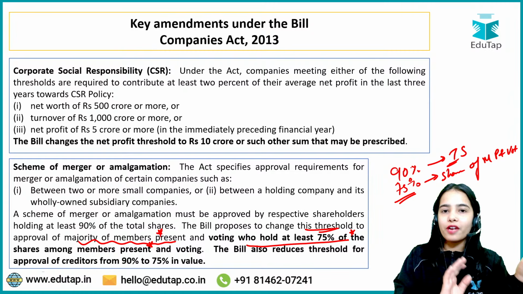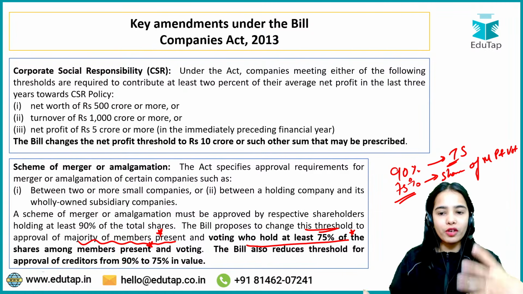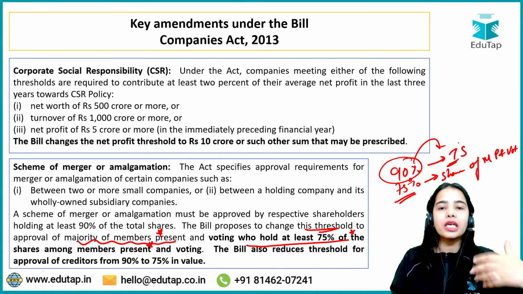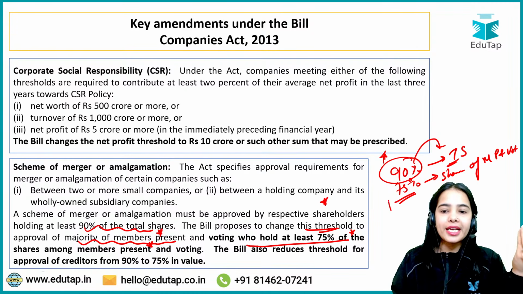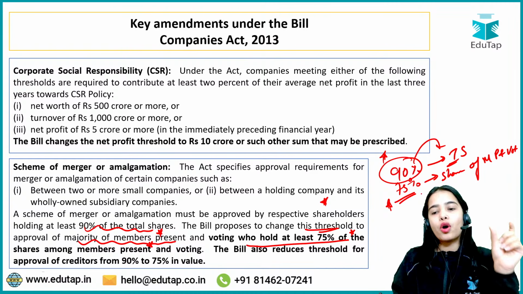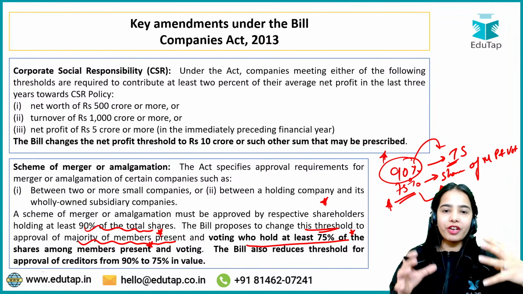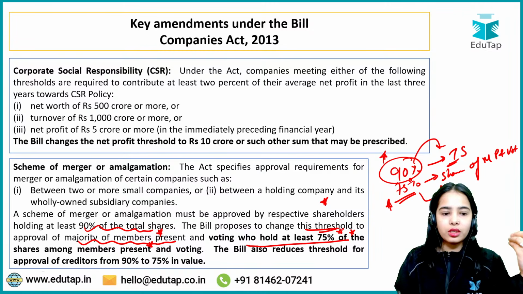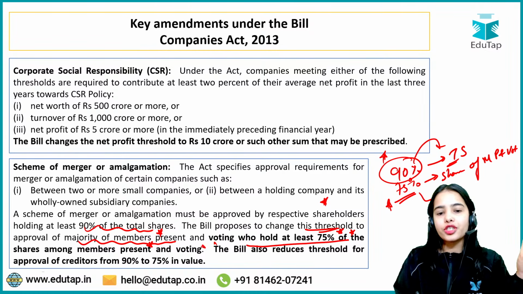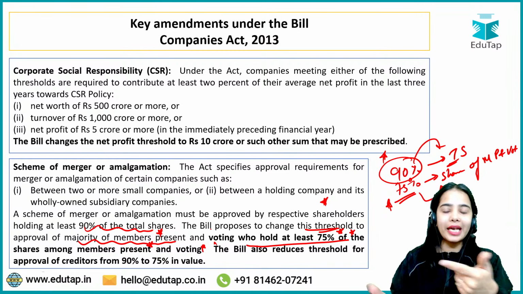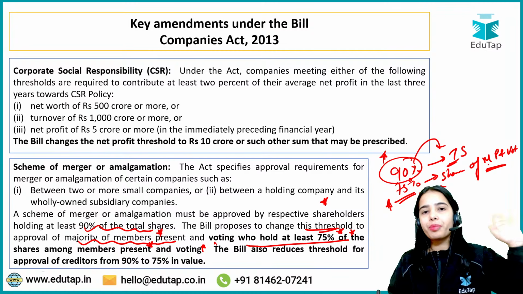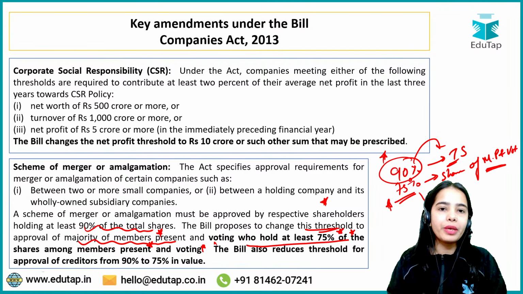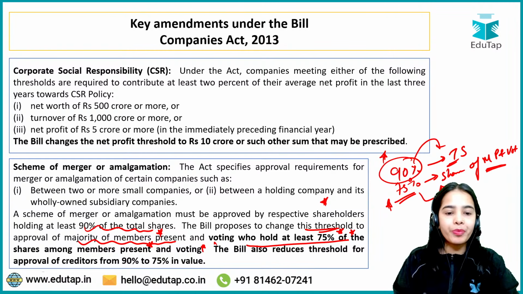So before, the criteria for merger and amalgamation approval was that 90% of the total shareholders, or 90% of the total shares holding entities, should agree. But now it has been said that 75% of the shares among the members present and voting should agree. So 75% is the new criteria, and this should be agreed by the members that are present and voting. If the members are not present and not voting, then their shares will not be counted in this threshold. Okay, so that is the idea.